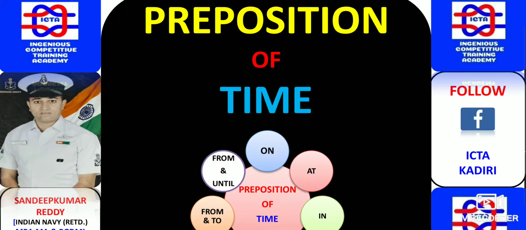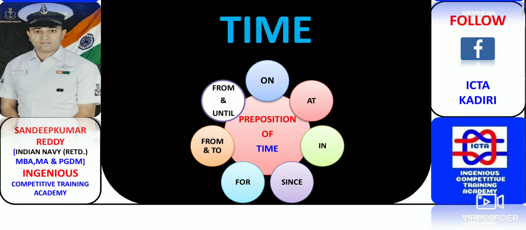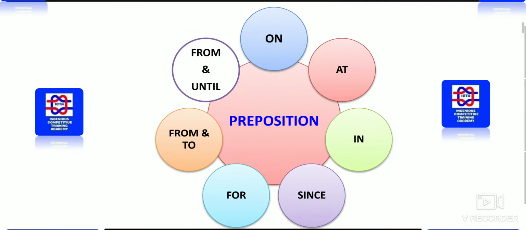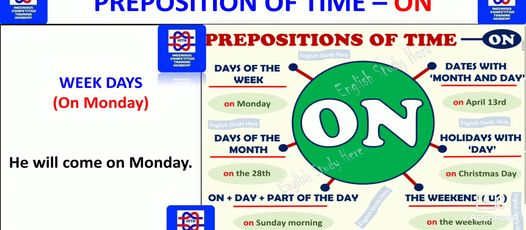Let us see exactly what we have been given in these slides. Prepositions have been divided into prepositions of time and place. So let us see initially how prepositions of time are divided. As you can see, prepositions of time are used with on, at, in, since, for, from, to, and until. So these are the few things which I have discussed. Let us see what has been given in it.